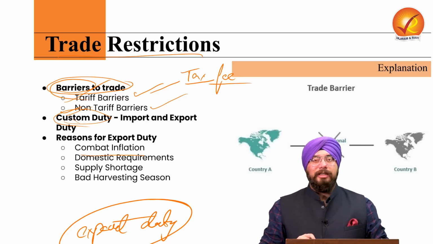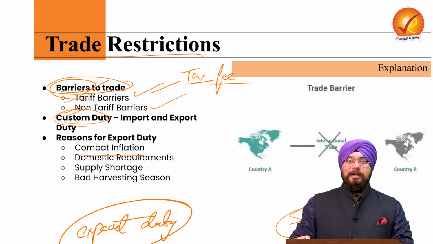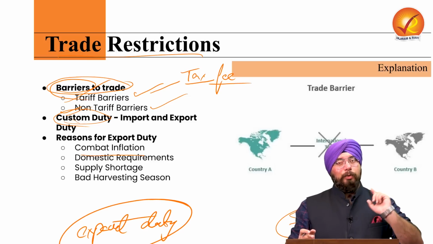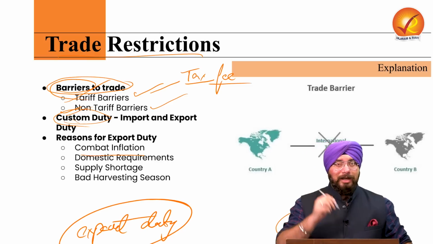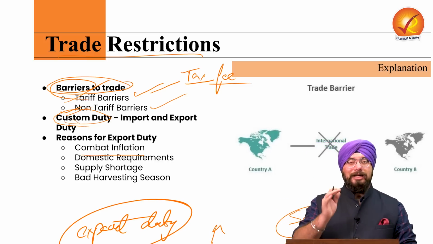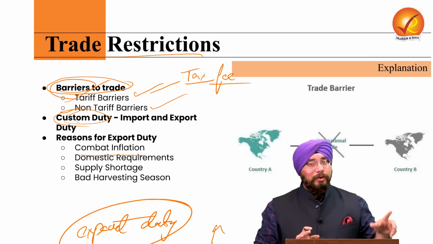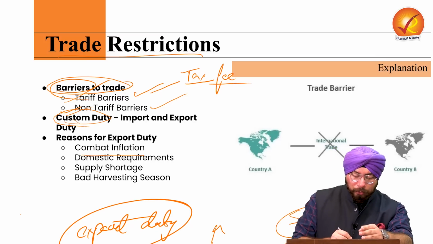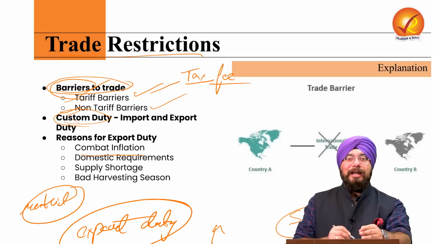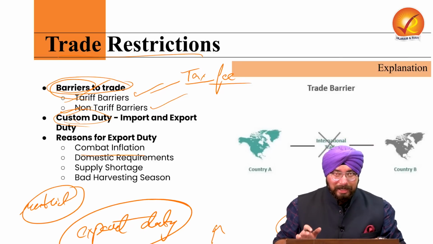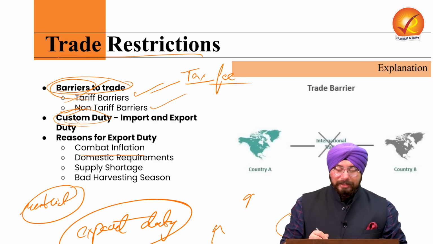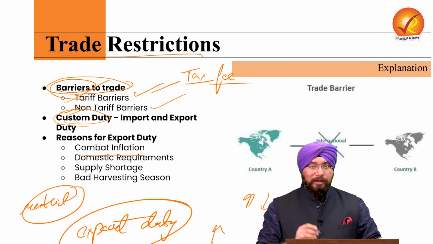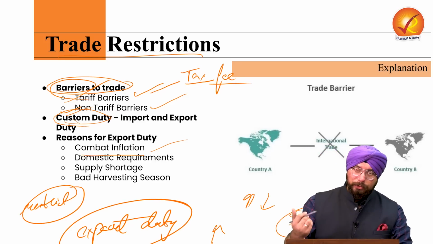First is to combat inflation. Now let's say onions are there in our country, right? The supply of onion in itself is very short, but still people are exporting onions to other countries, even though in our country the onion prices have increased and inflation is high. Now, in order to combat that inflation, government will impose an export duty in order to restrict exports, so that onions stay in our country only and the supply of onion increases so that the price of onion goes down, right? Which is why, to combat inflation, the export duty might be imposed.